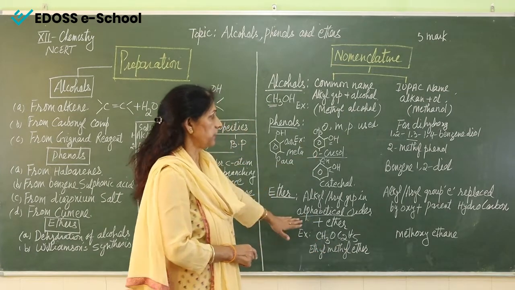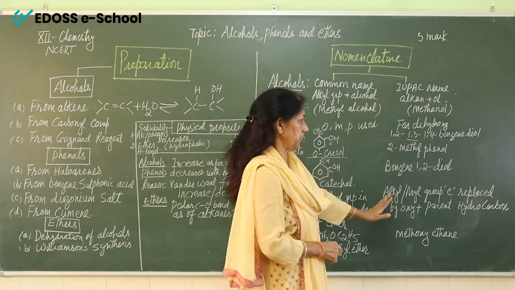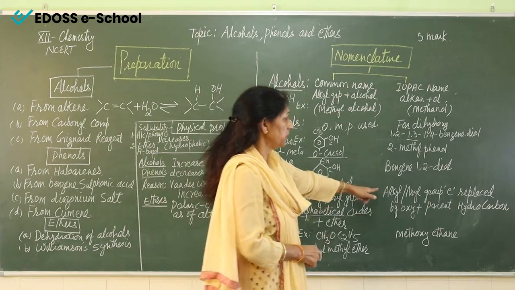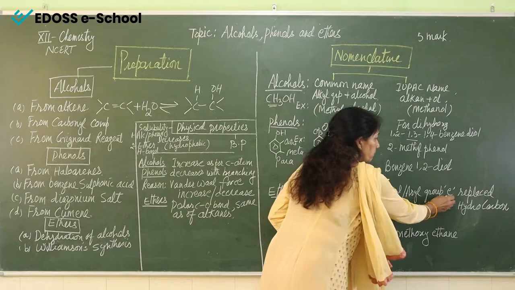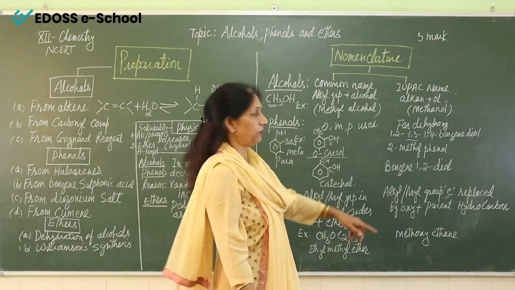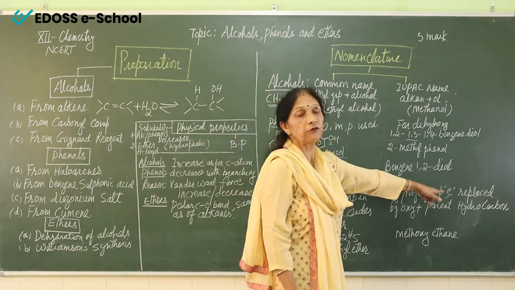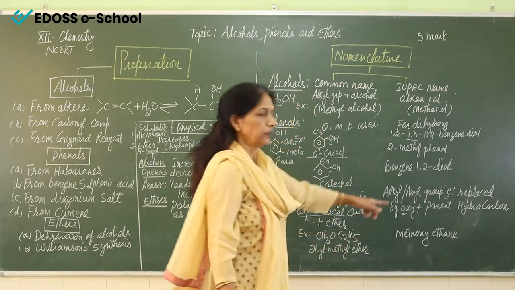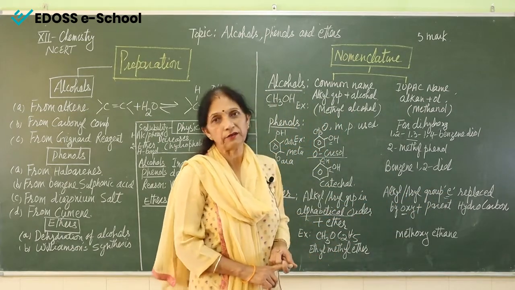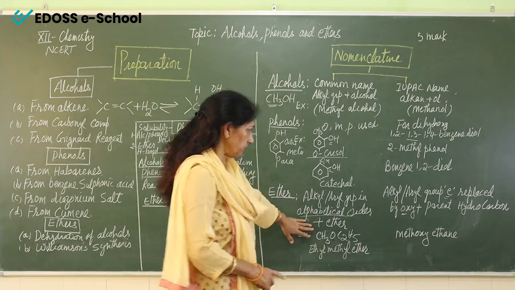This is the common name. And now for the IUPAC name. For the IUPAC name, we again have the alkyl or aryl group, but the E will be replaced. We will not add the E word. E will be replaced by the word oxy. And after that we will add the parent hydrocarbon. So for the same here,